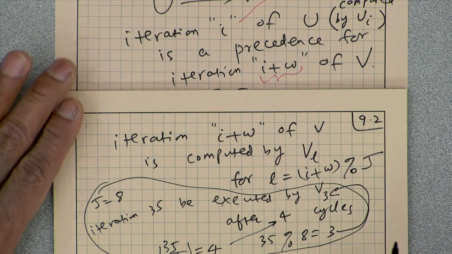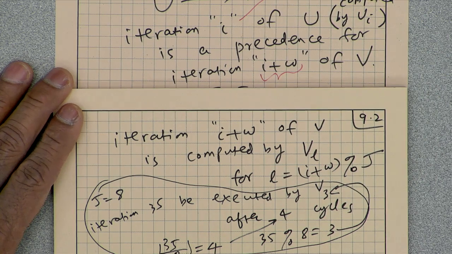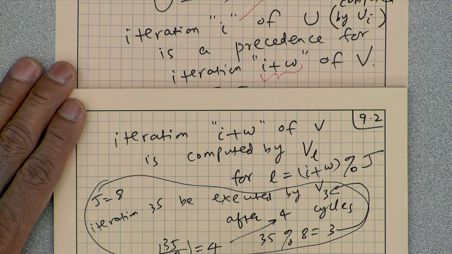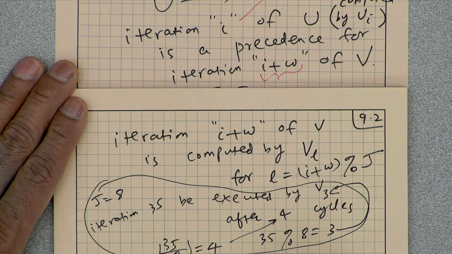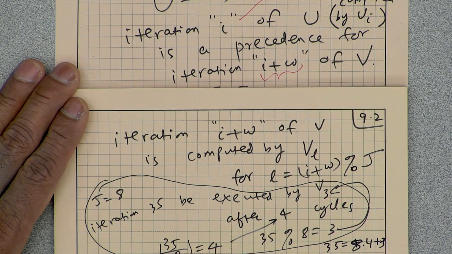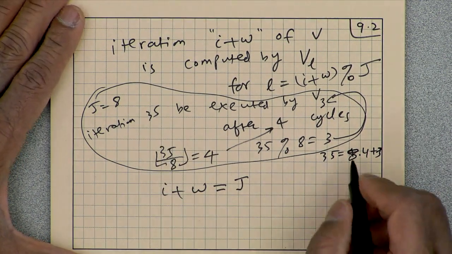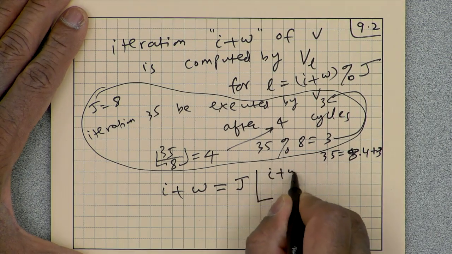So I can write I plus w, which is 35, as 8 times 4 plus 3. That is, I plus w is equal to j times the floor of I plus w divided by j, plus the remainder of I plus w divided by j.